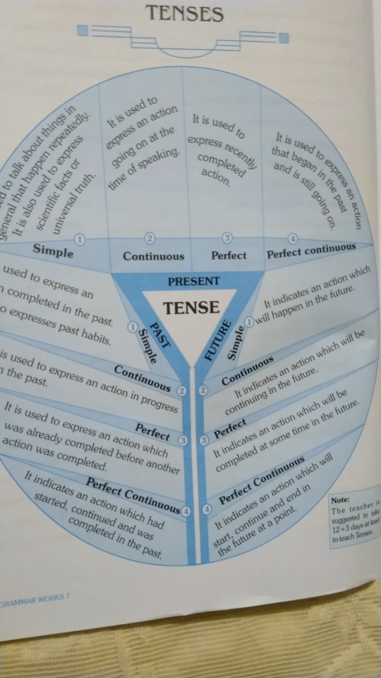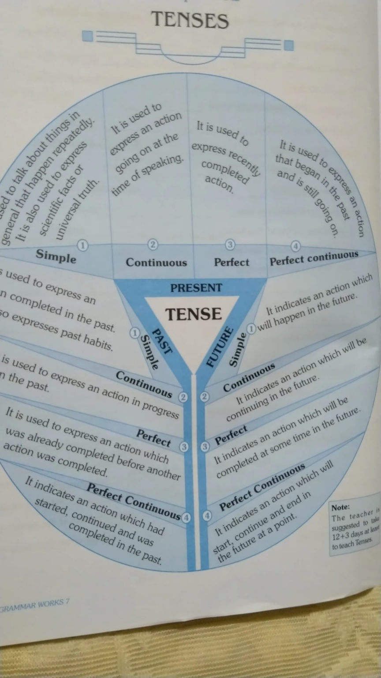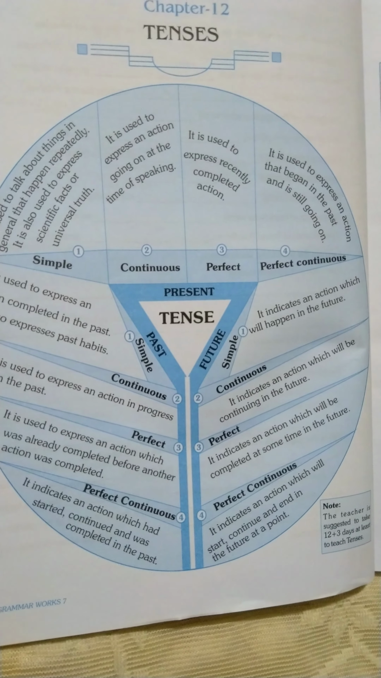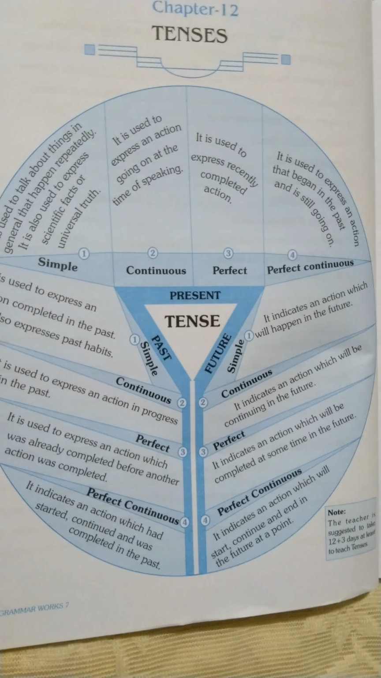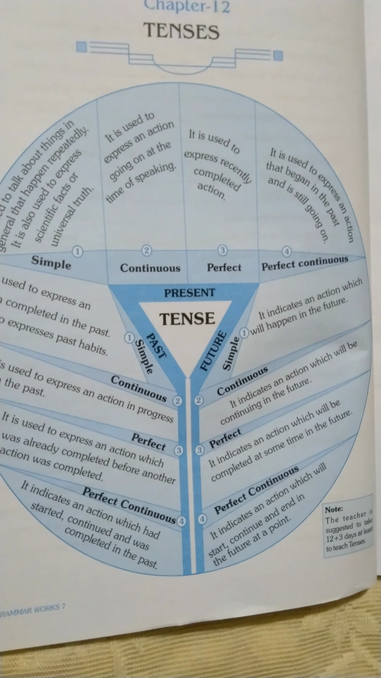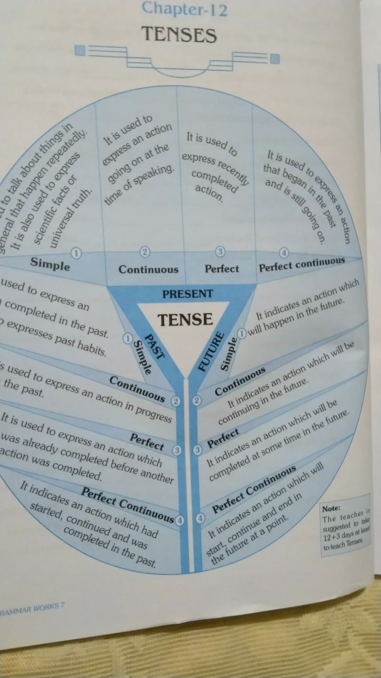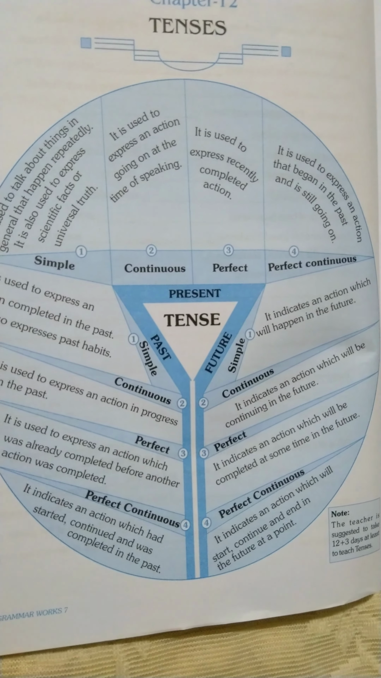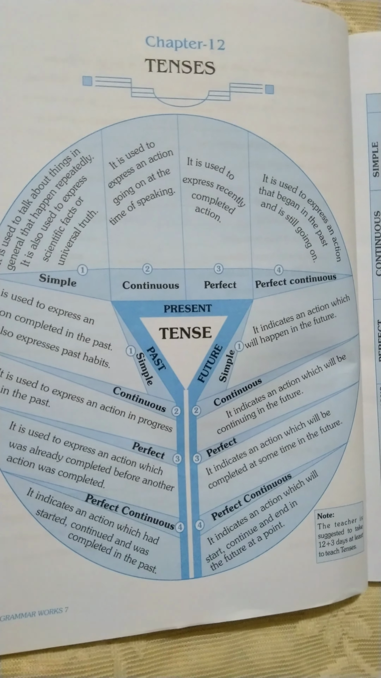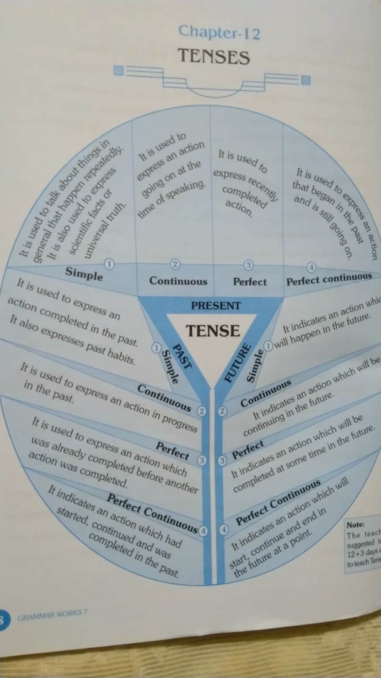Now present perfect continuous. It is used to express an action that began in the past, to show that action which began in the past and is still going on, meaning it is continuing, it has not been stopped. For example, we have been studying for 2 hours now.